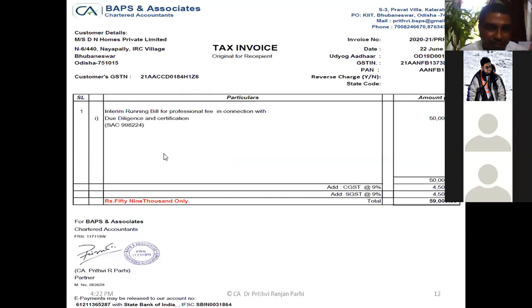Here also you see one more bill. Are you seeing the SAC code? If the assessee's turnover is more than 5 crore, it is mandatory for him to show this SAC code on all tax invoices. Okay, understood?